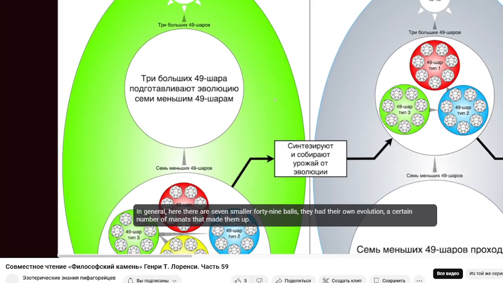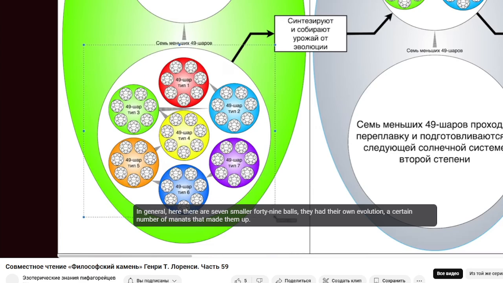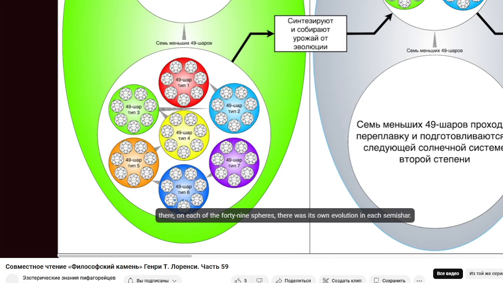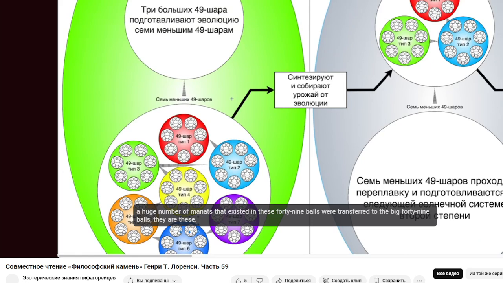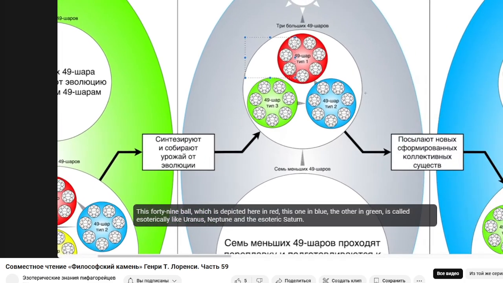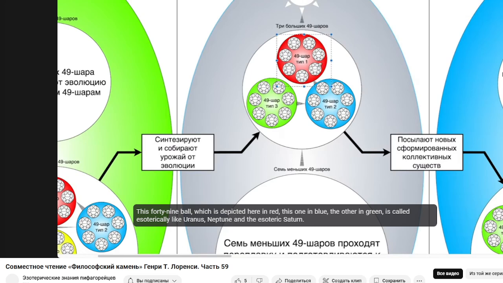In general, here there are 7 smaller 49 balls, they had their own evolution, a certain number of monads that made them up. Yes, they have developed. There, on each of the 49 spheres, there was its own evolution in each hemisphere. They've completed everything. A huge number of monads that existed in these 49 balls were transferred to the big 49 balls. This 49 ball, which is depicted here in red, this one in blue, the other in green, is called esoterically Uranus, Neptune, and the esoteric Saturn.